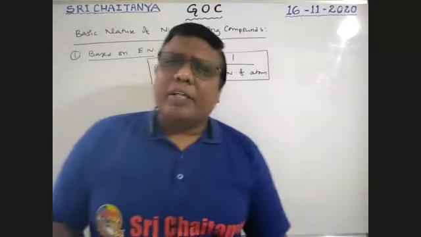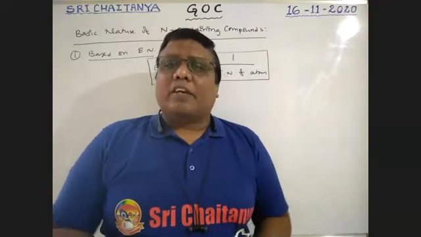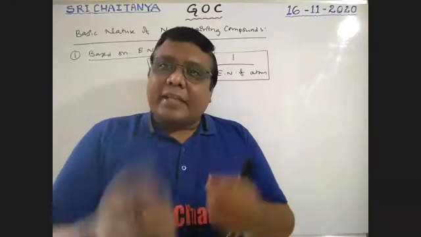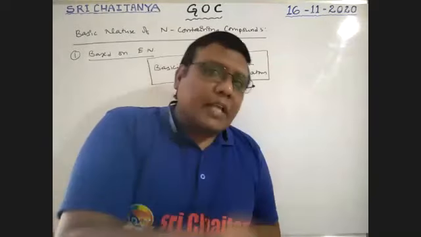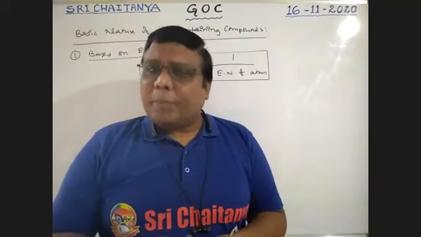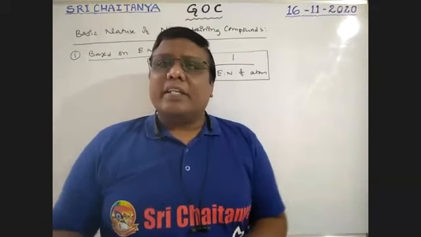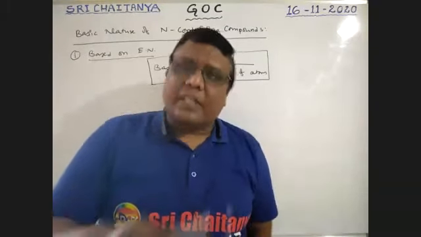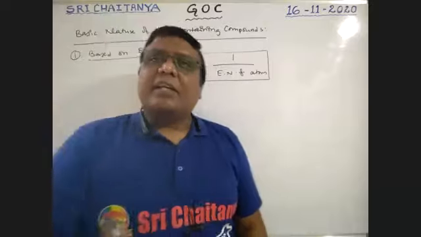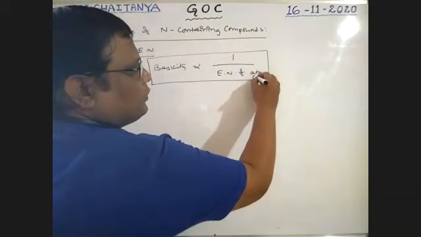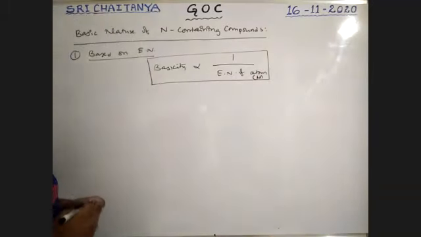Boys, electronegativity means the tendency to attract the bond pair of electrons towards it. As electronegativity increases, attracting power increases. As attracting power increases, the tendency to lose electrons decreases. The tendency to lose electrons is nothing but basicity. That is decreased, therefore basic nature decreases. As the electronegativity of nitrogen increases, basic nature decreases. Here the atom is nitrogen, boys.